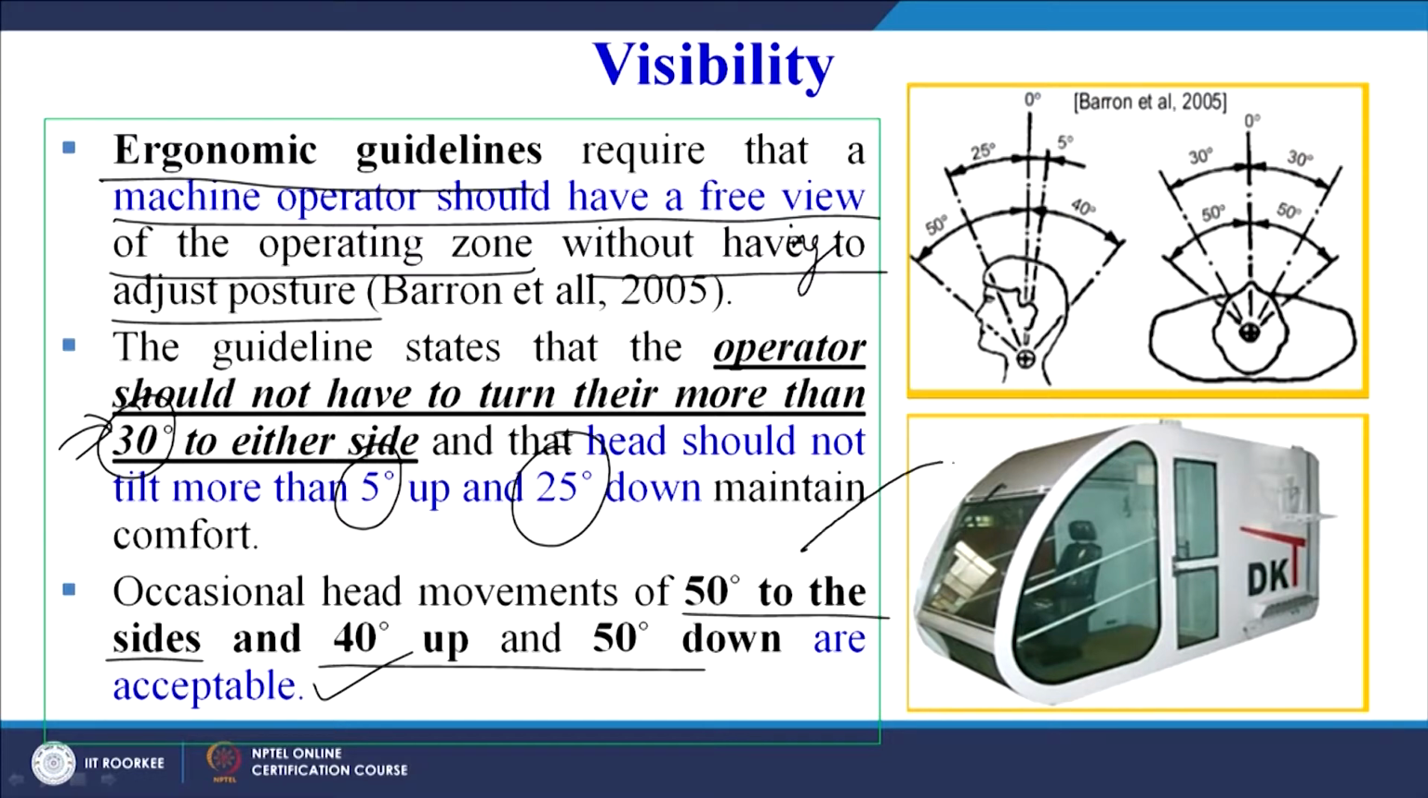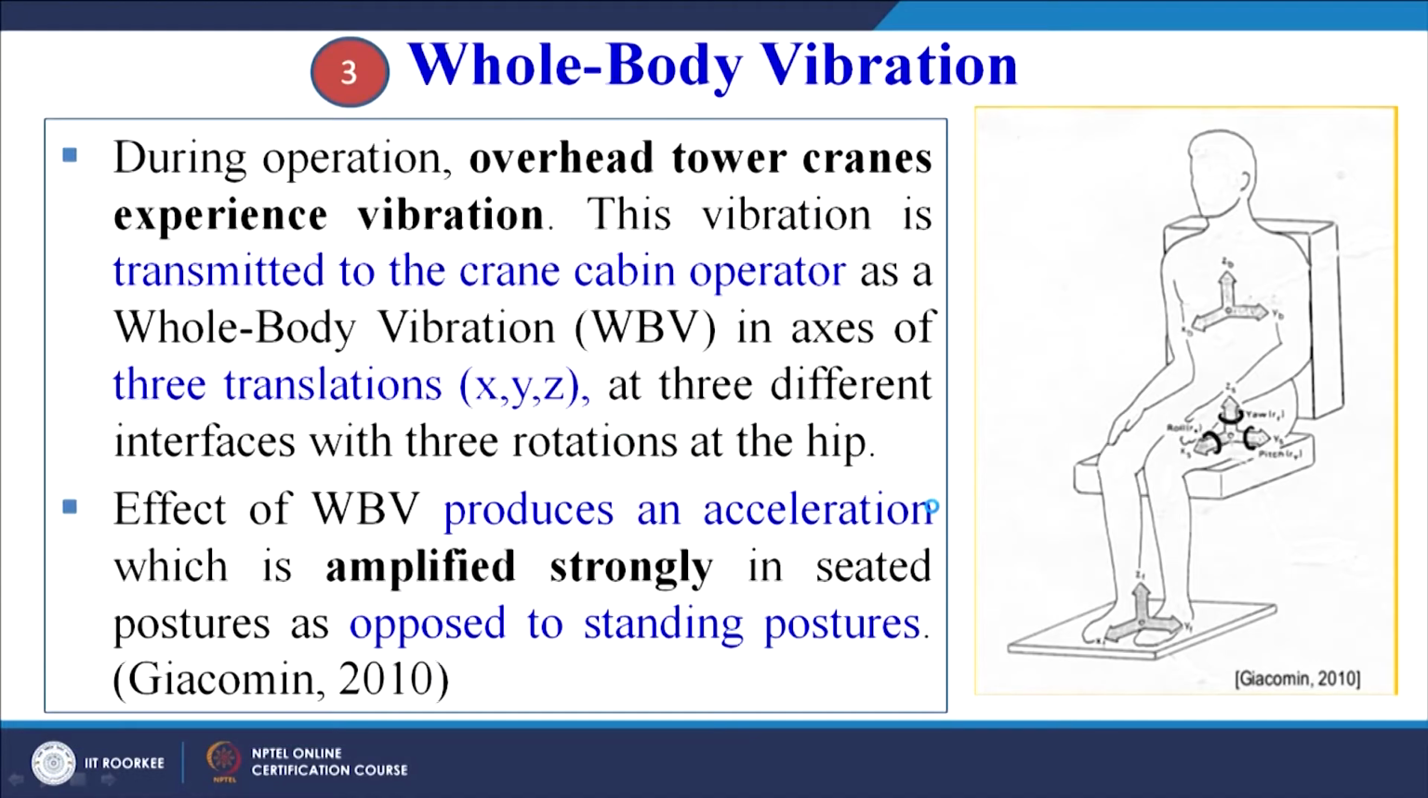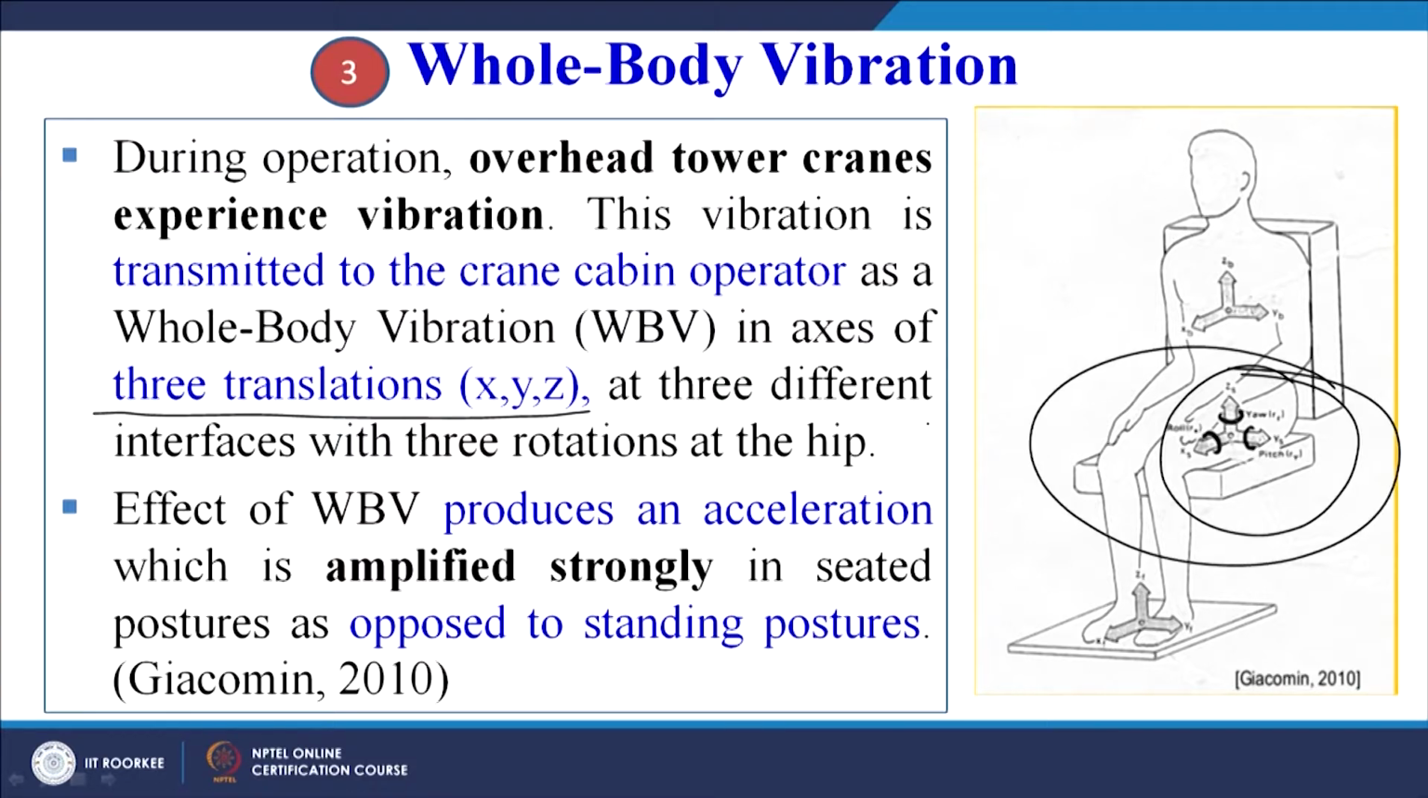So this is another design of a cabin for a tower crane. Whole body vibration: we can see that during operation, overhead tower cranes experience vibration. This vibration is transmitted to the crane cabin operator as whole body vibration in the axes of 3 translations x, y and z, given here at 3 different interfaces, with 3 rotations of the hip. So maybe in this zone he experiences the whole body vibration. You can get a similar feel when you are traveling by a bus or a car or automobile; some body vibration is there.